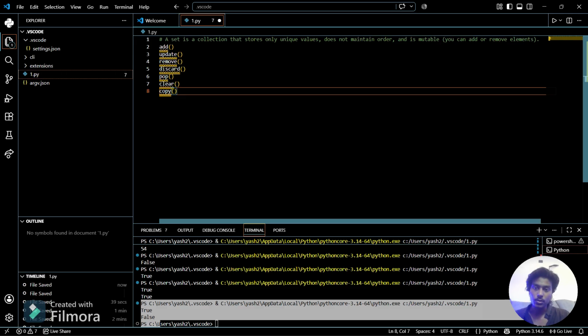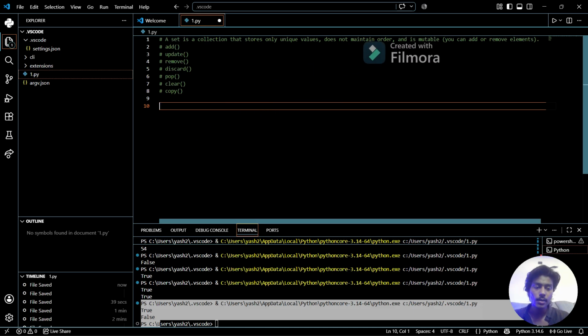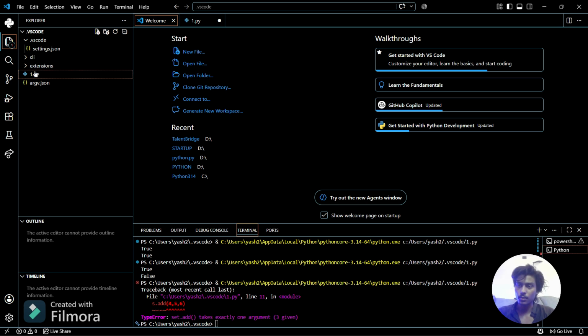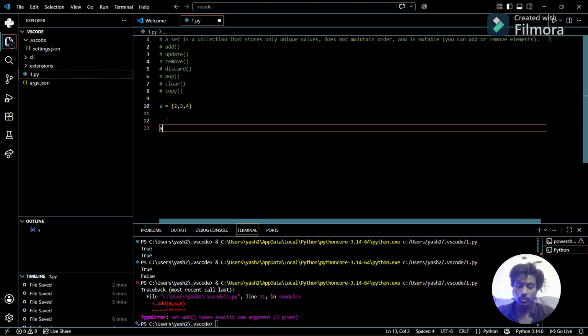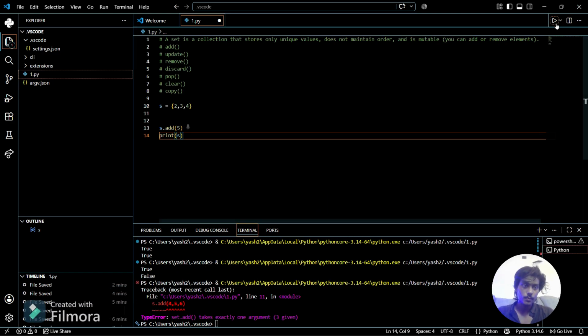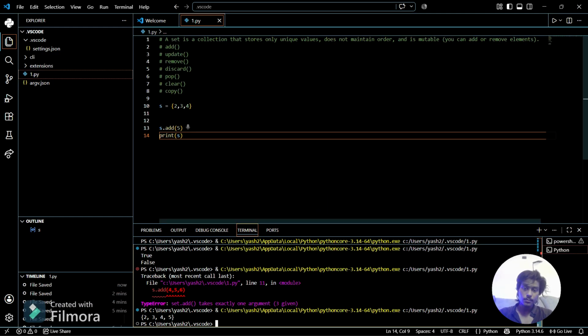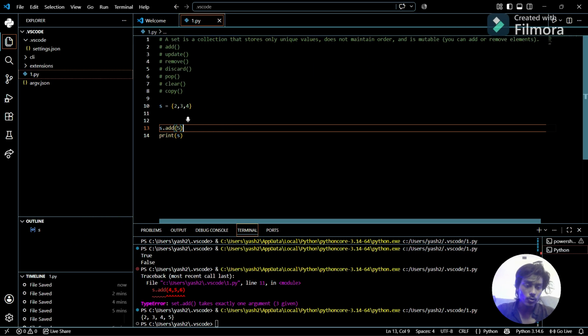Now we have some built-in methods of set, which I'm going to paste. You can see these are all the built-in methods in set, and one by one I'm going to explain every one. We have done add, and now I'm going to explain it one more time. If I want to add something into the set, I can do s.add and then add 5 here, and then simply print s, and you can see 5 is added.